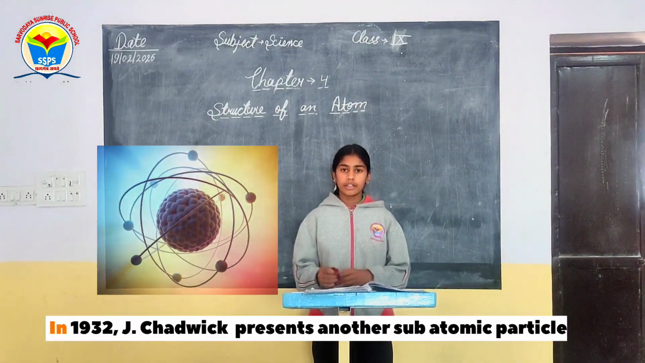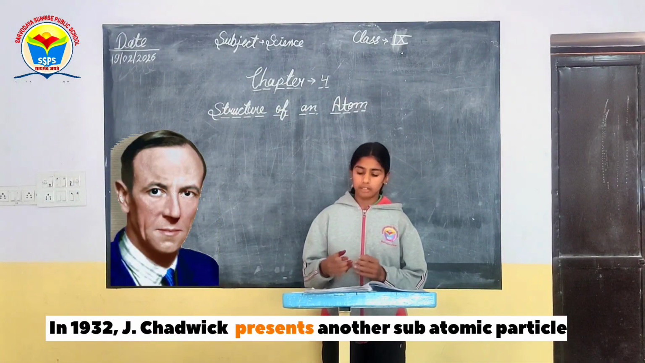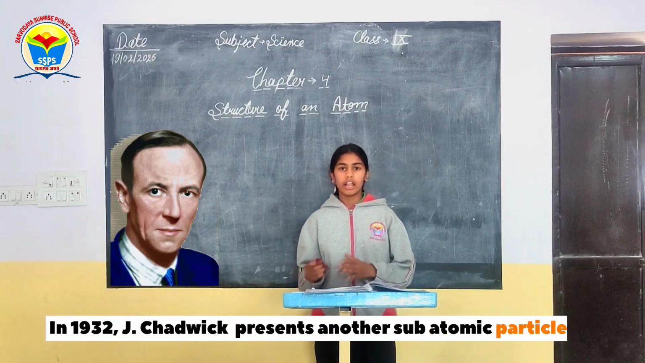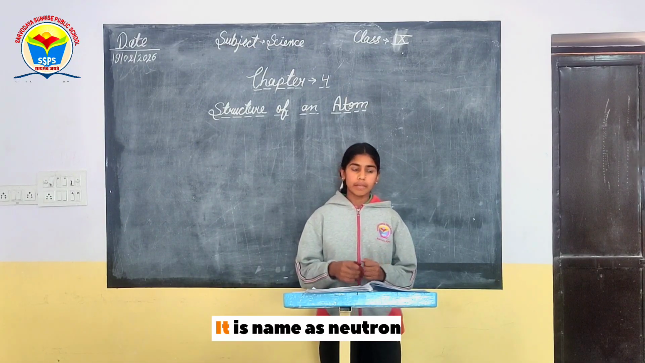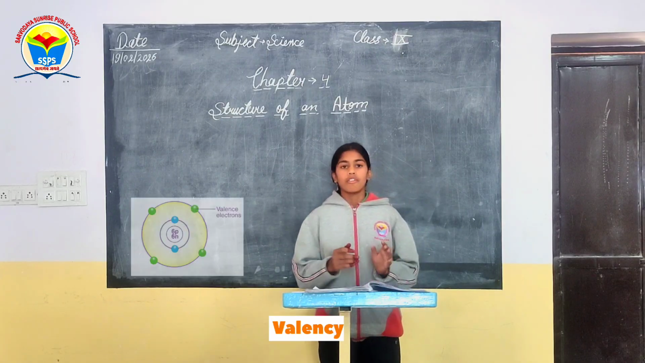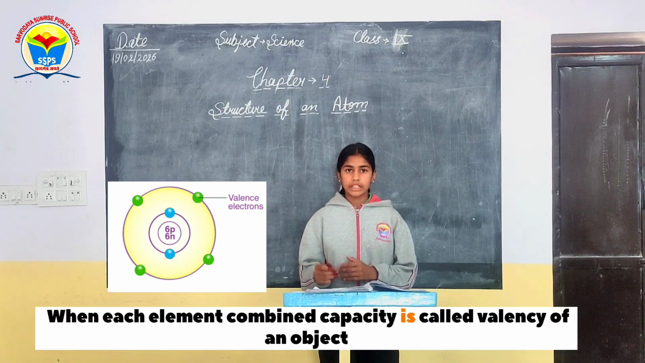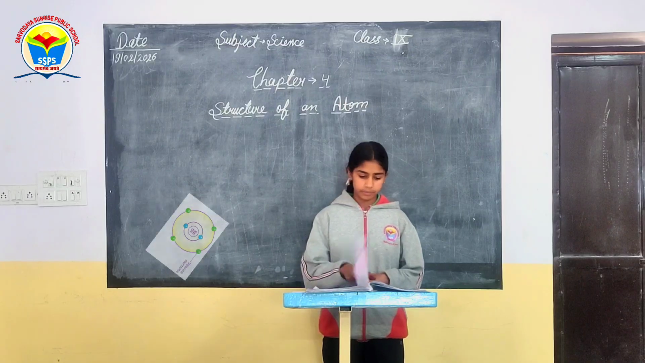Neutron. In 1932, J. Chadwick discovered another subatomic particle which has no charge and a mass equal to that of a proton. It is named the neutron. Valency. The combining capacity of an element is called its valency.